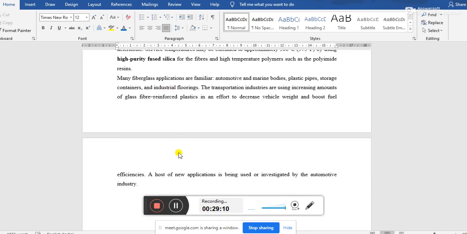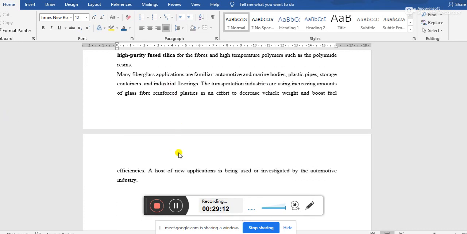Okay, now the last thing is the application of this GFRP; the application is very vast. Automotive or marine bodies, the cover or the sail of automotive or marine bodies, plastic pipes, storage containers, industrial flooring. In the industry, where steel structures are there, floorings and coverings of the walls, or the floors or the roof, may be done by GFRP.